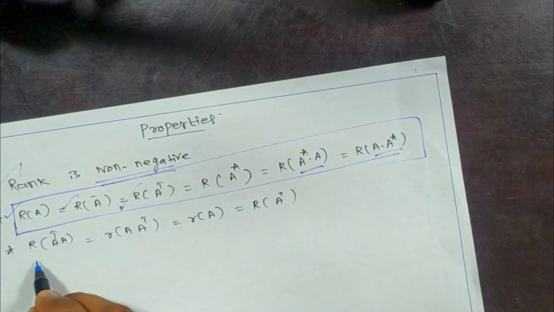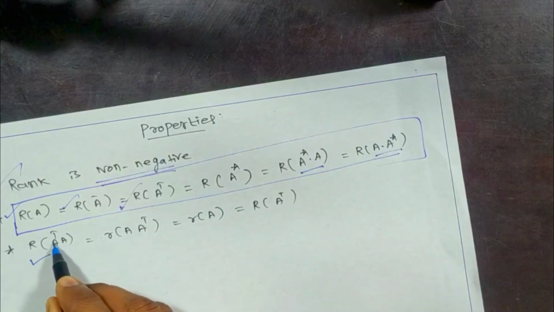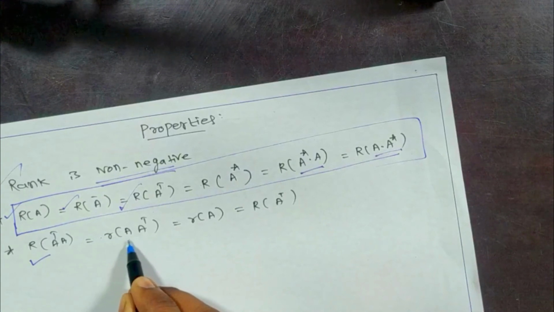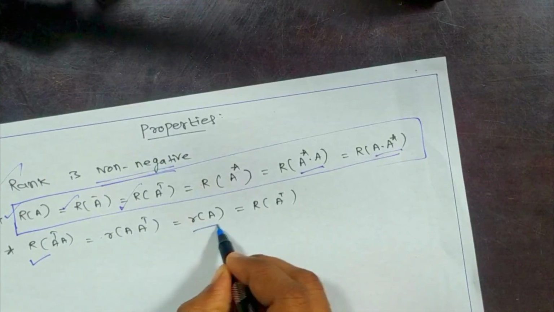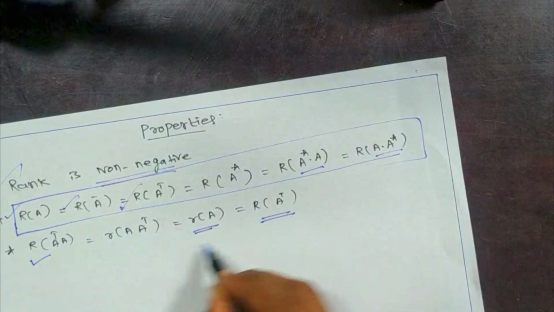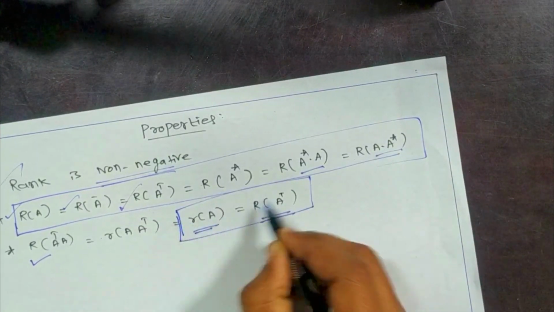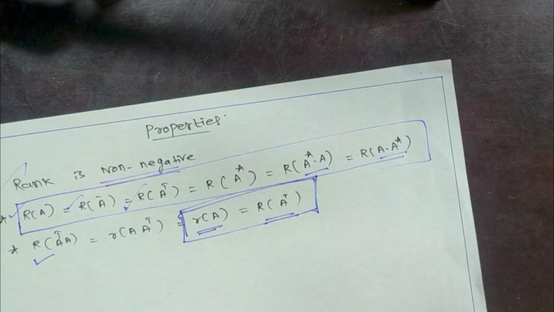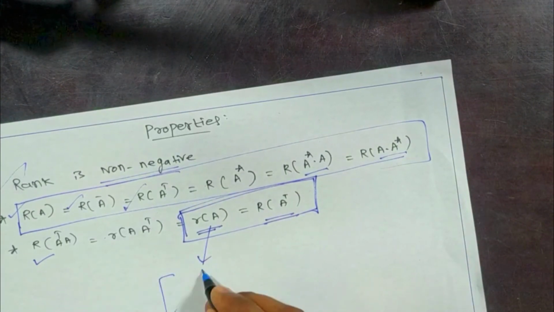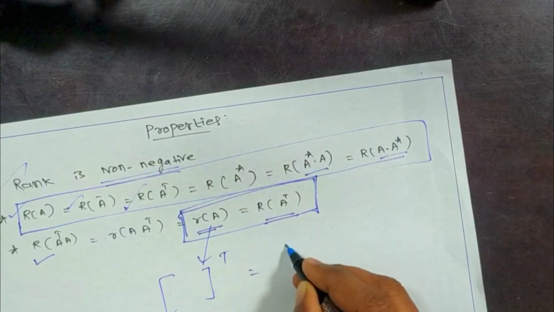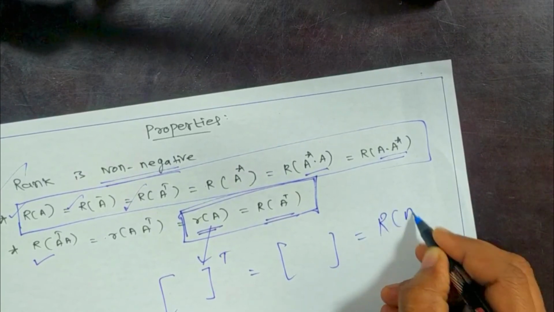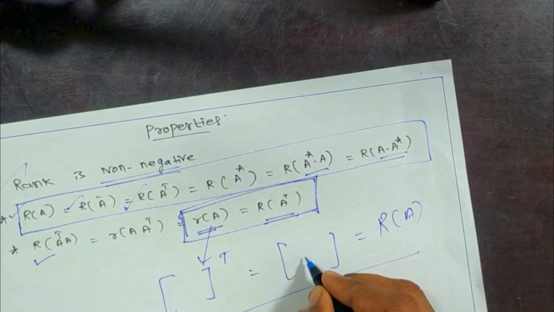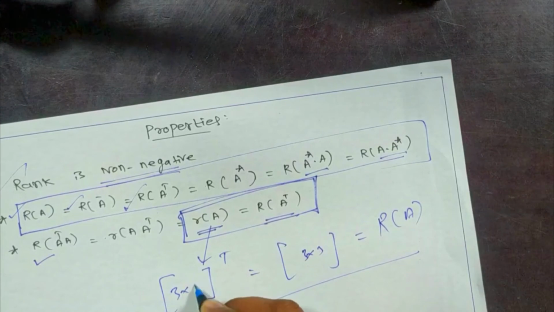In the same way, rank of A transpose A equals rank of A into A transpose, which is also equal to rank of A, which equals rank of A transpose. For example, you have matrix A and its transpose, and the rank will be the same.